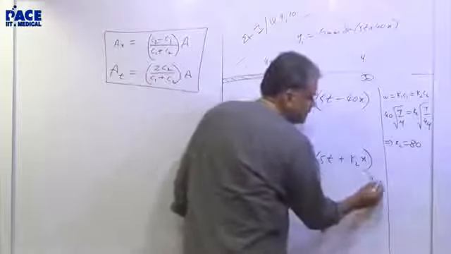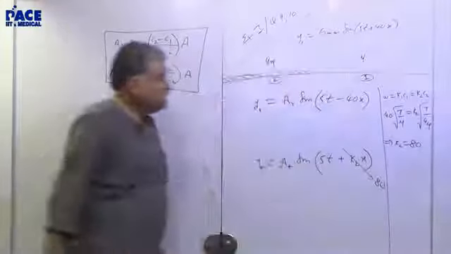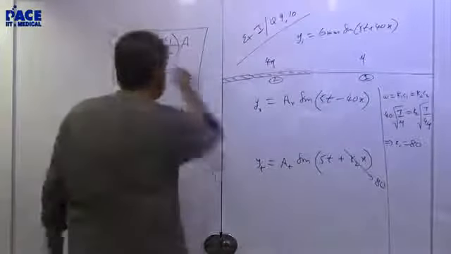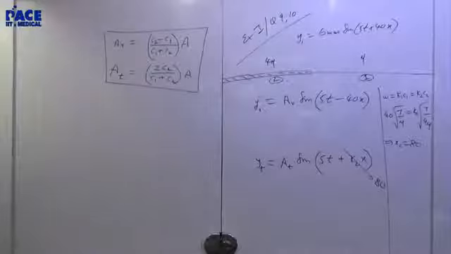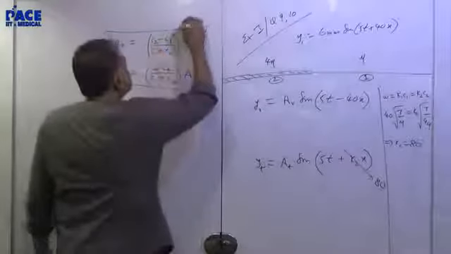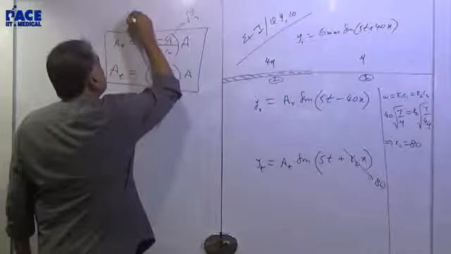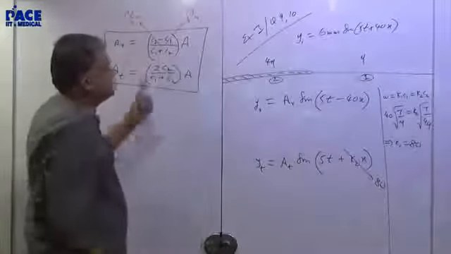There we have found out K2 is 80. Now I have to find my AR and AT. Now what is AR? Let us substitute here. What is C1? We already got C1. C1 is root T by mu. What is C2? Root T by 4 mu. Do the same thing for this also.